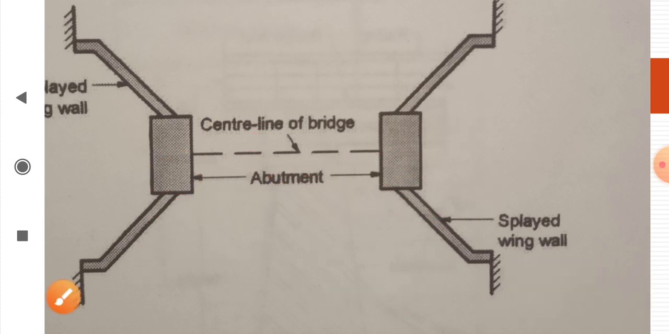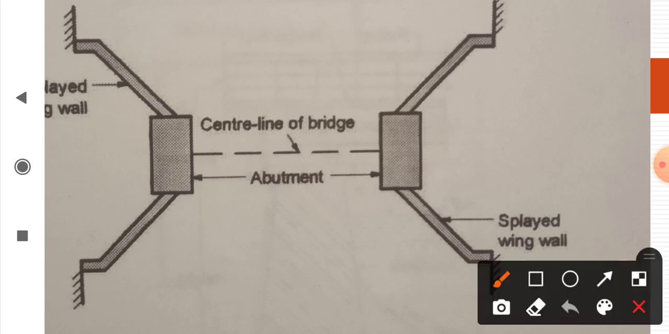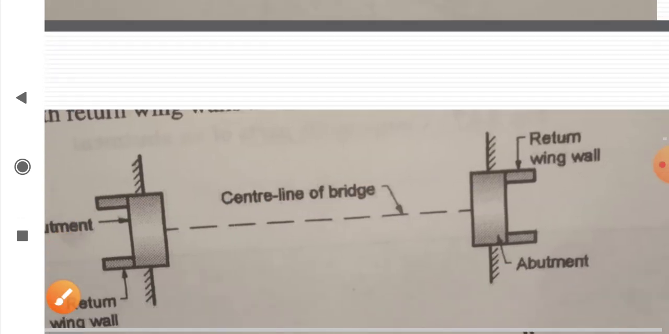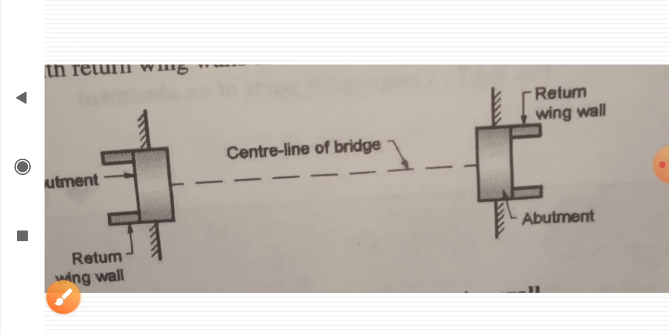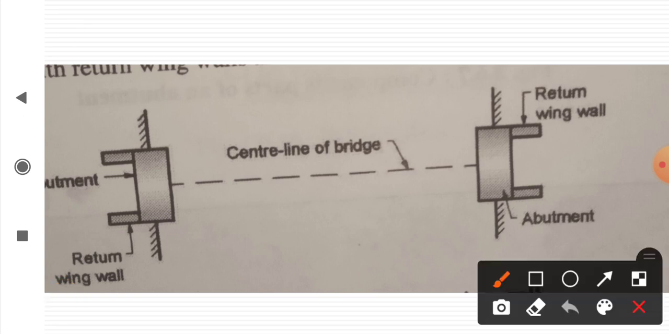Splayed wing walls are best suited when the width of the river is to be reduced while crossing the bridge. For reducing the width, splayed wing walls are constructed on either side of the abutment. This is the second type, splayed wing wall. Now the last type is the return wing wall. This is the image of a return wing wall. This is the third type of wing wall.